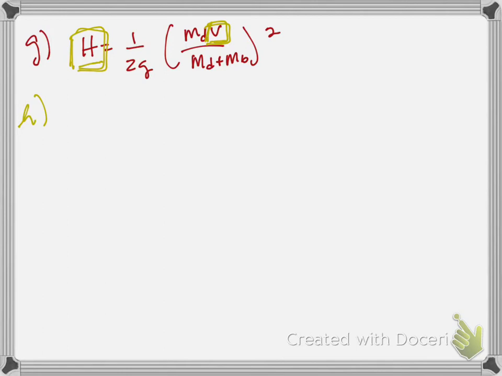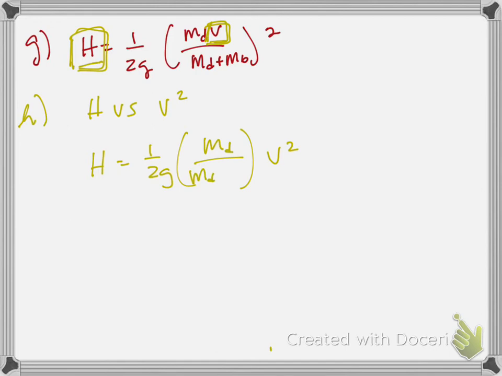Now, don't confuse this with what could you graph so that the slope is equal to g. They don't need you to do that. They just need you to produce a straight line so that we can use that straight line to find the slope. So what we need to do is plot h versus v squared. Okay, if I want to write this again, I get h equals 1 over 2g. I'm going to put my v squared over here, and I'm going to get the mass of the dart, plus the mass of the bullet squared here. I can take that v squared out.